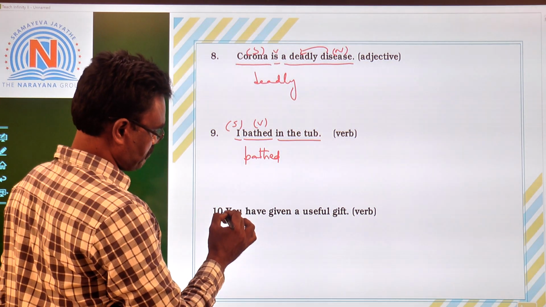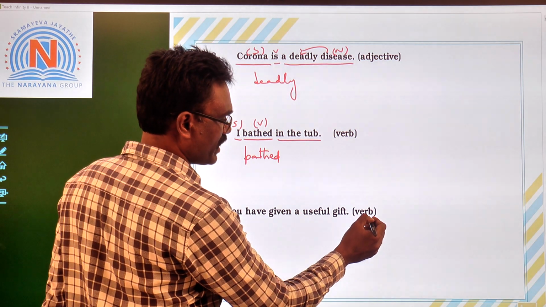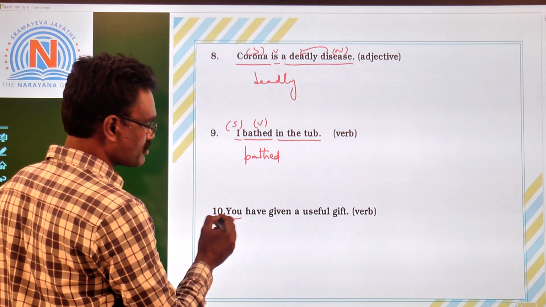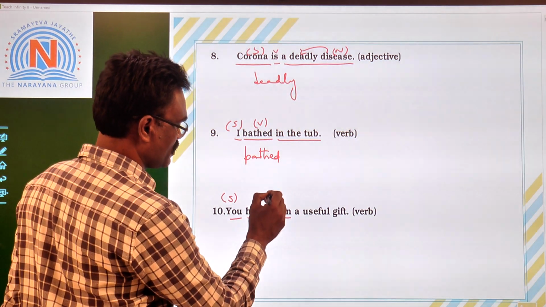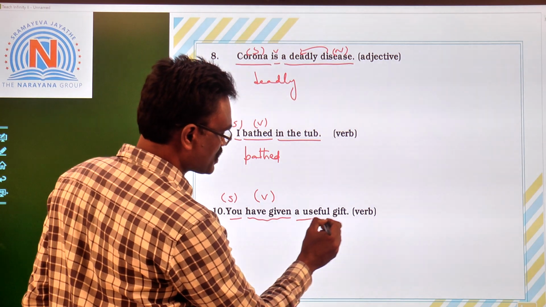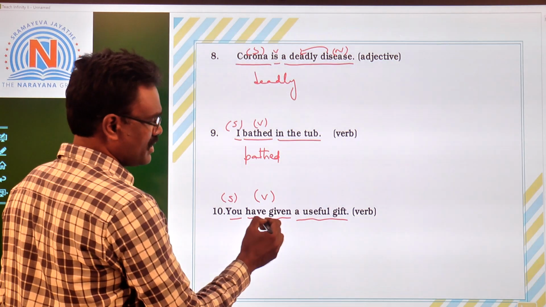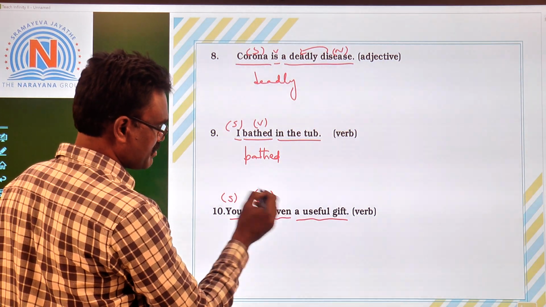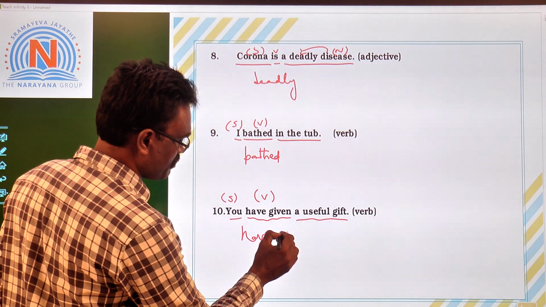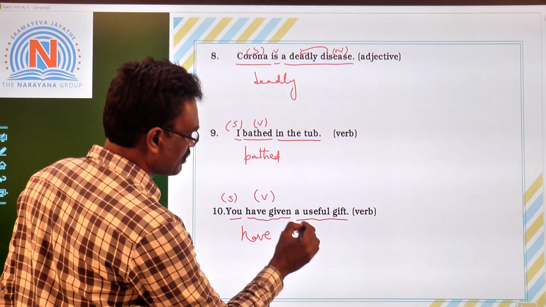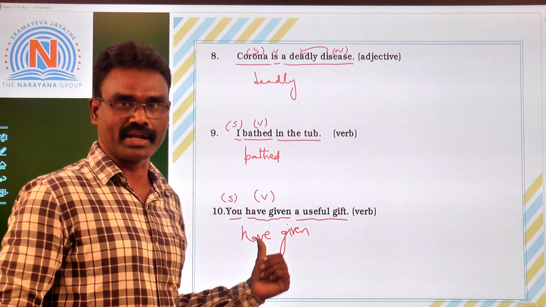Next, 10th one. You have given a useful gift. Identify the verb. You is a pronoun used as the subject. Have given is a verb phrase. A useful gift is the object. Right, children? Identify verb means you can write these two or you can write the main verb. When we write these two, have is the helping verb and given is the main verb. Together, it is called a verb phrase.